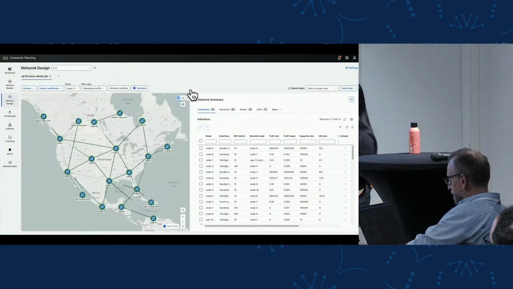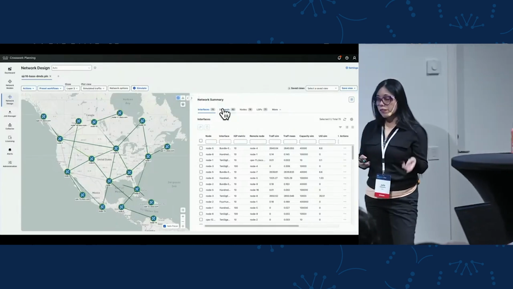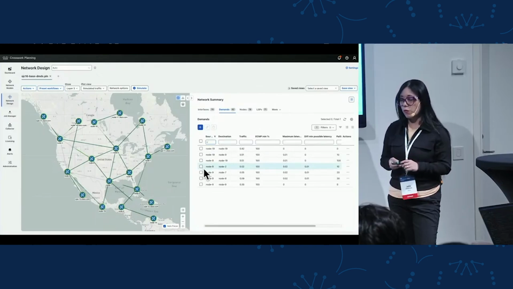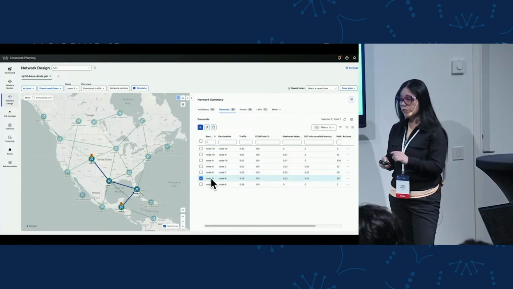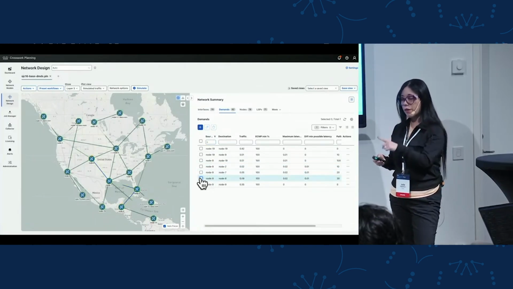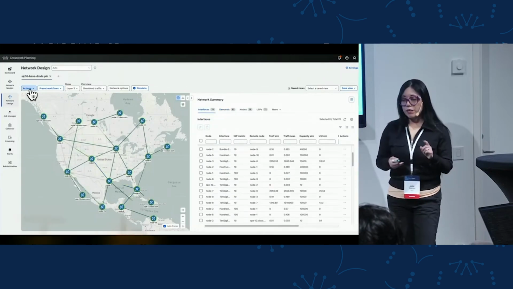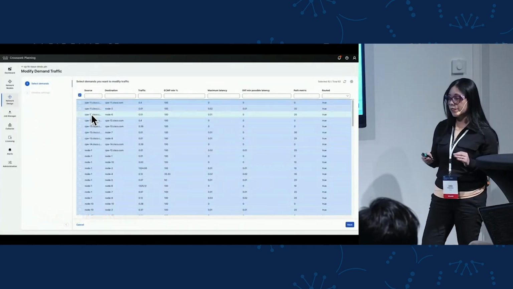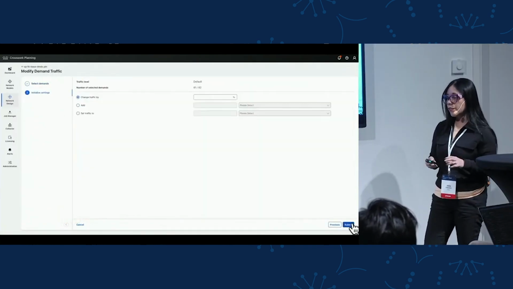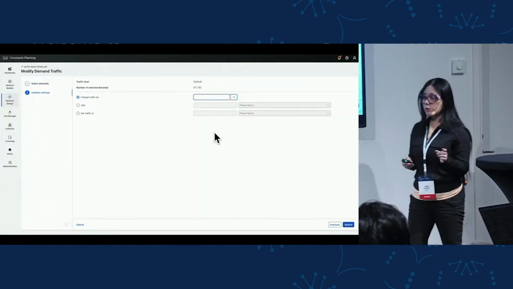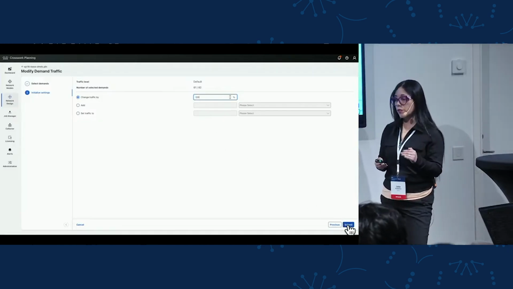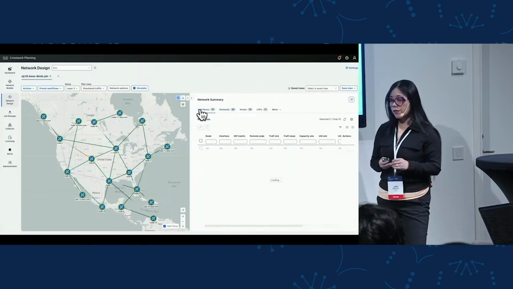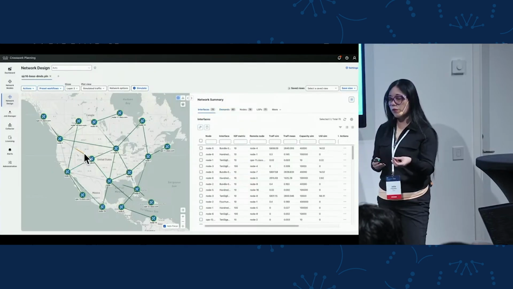So here we can see the Crosswork Planning design UI where we can visualize our network model. So we can select objects in the network model and Crosswork Planning will represent them in the map plot. For example, if we select a demand, Crosswork Planning will show the routing path of that specific demand. So for my first predictive scenario, I want to see how my network will look like in case of traffic growth. So for example, I will select all my demands and then will apply one specific value of percentage that I plan to increase. So once I execute the network, it will produce the updated model where we can visualize how my network will look like after the traffic growth.